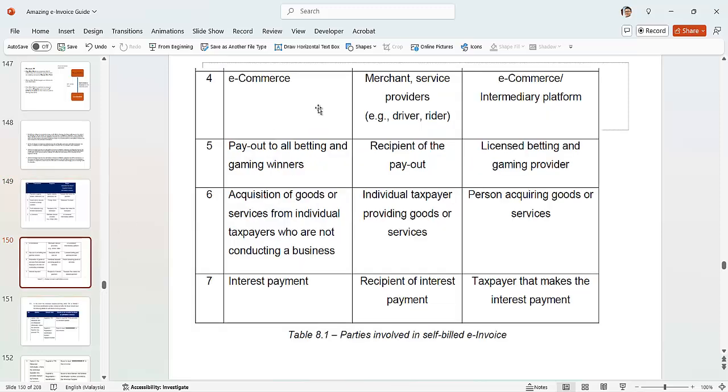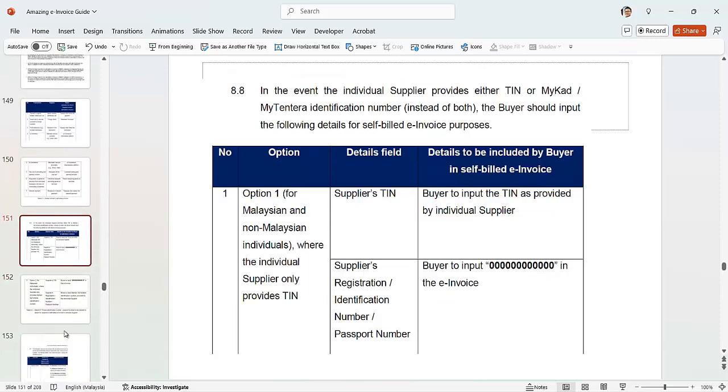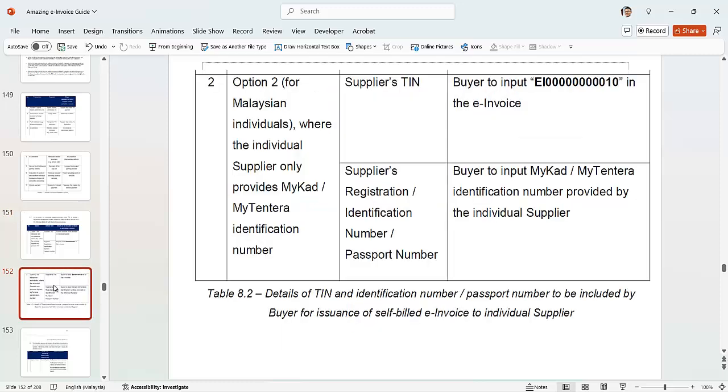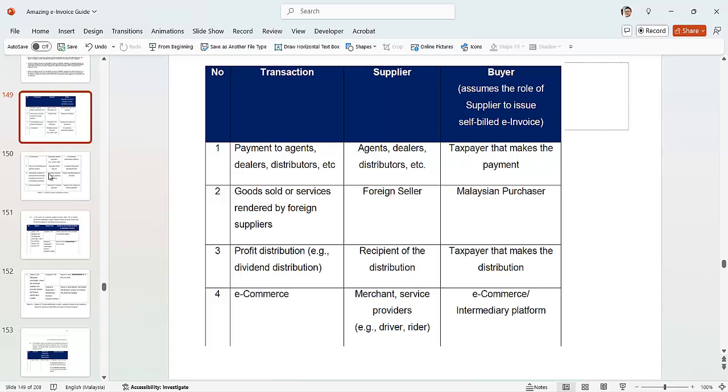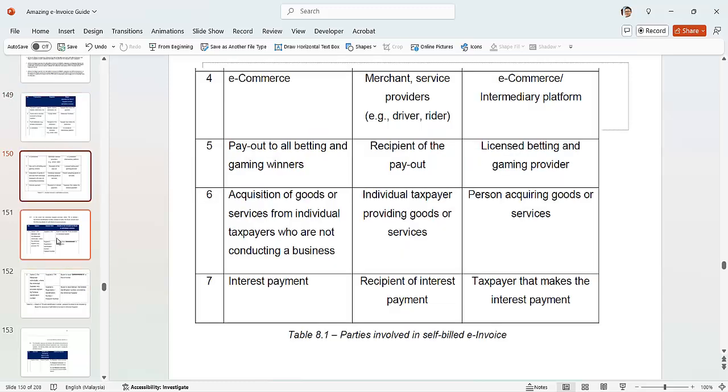Okay, and same goes to here. So there are many other things mentioned. Maybe I'll talk about e-commerce. In e-commerce, the intermediary payer is the buyer, and the transaction is with the buyer. We'll talk about e-commerce later on.